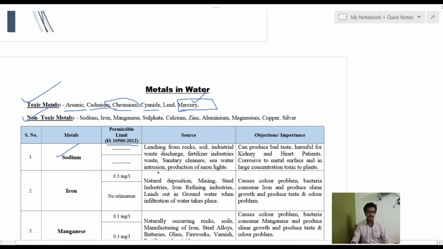Sodium is not included in IS 10500:2012 as a permissible limit, but there is an EPA norm that water should not have more than 20 milligram per liter, and human consumption per day should not be 500 milligrams.